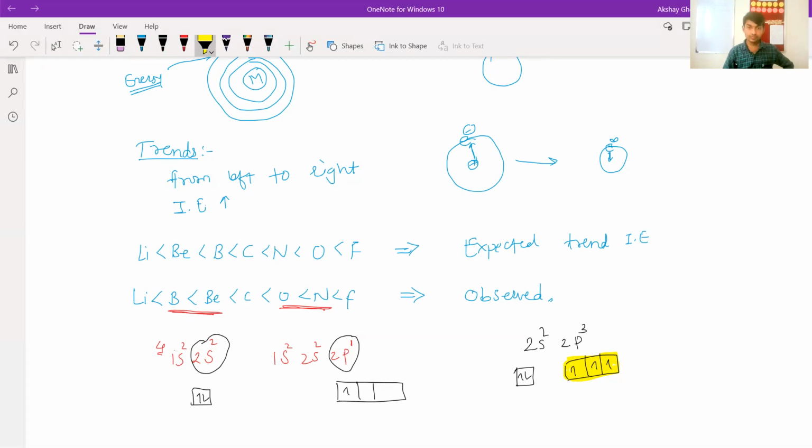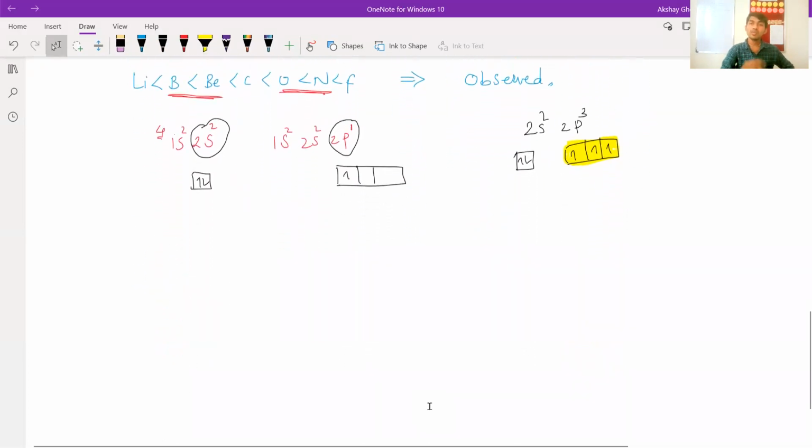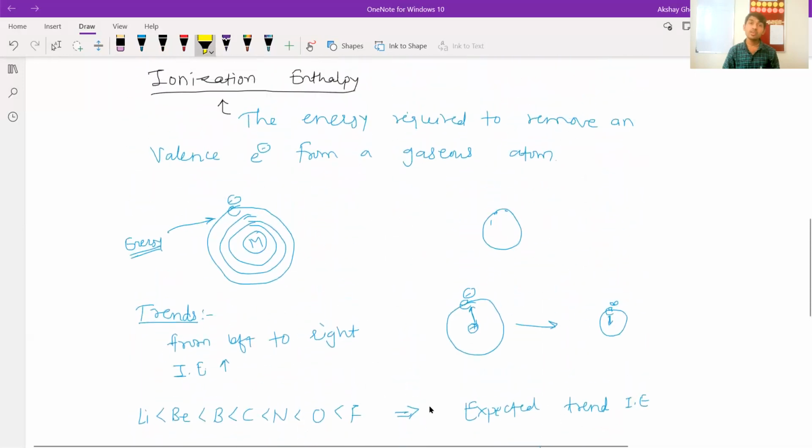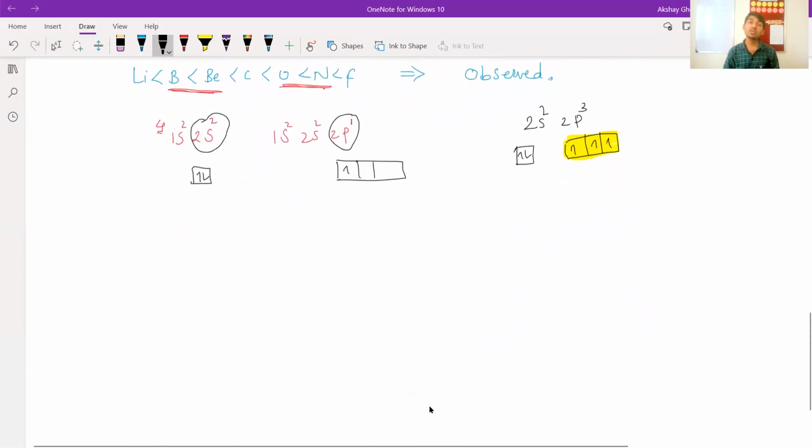Next is down the group. Okay, next, see, there are various types of ionization, like ionization enthalpy 1, IP1, IP2. We call ionization enthalpy, as well as ionization potential, that is IP. So if you have to remove one electron, then that is IP1. If you have to remove two electrons, then that is IP2, second ionization potential or second ionization enthalpy. Then IP3 or IE3, the same thing.